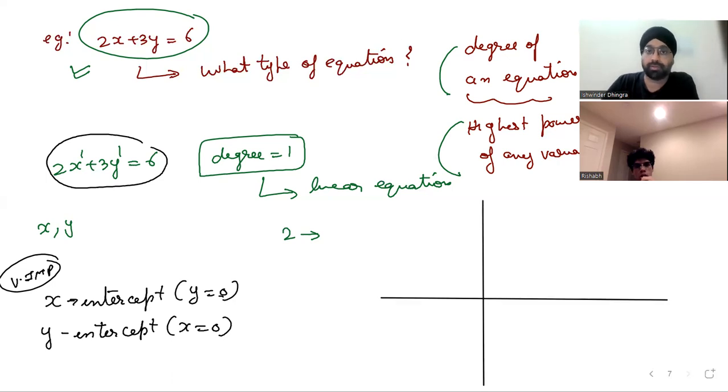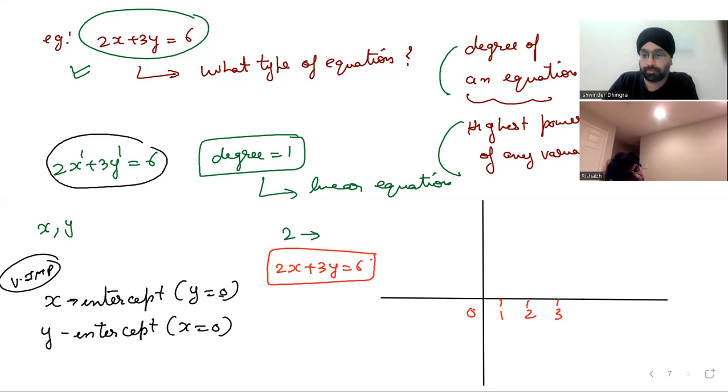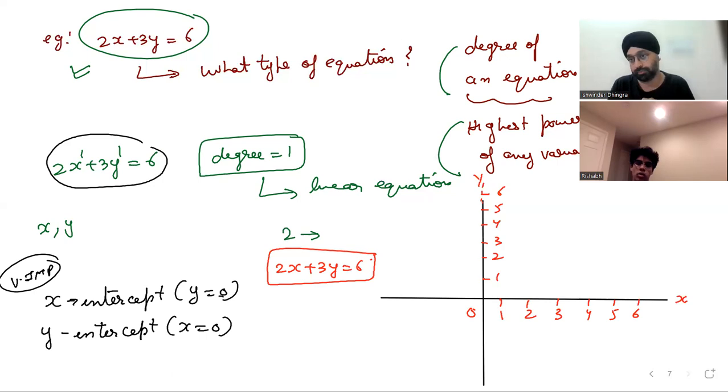Any idea how we can plot this? So you move 2x to the other side, so it becomes 3y equals negative 2x plus 6. Then you divide both sides by 3 and it becomes y equals negative 2 over 3 x plus 2. So it starts at 2 as the y-intercept. Negative 2 over 3 means negative 2 rise over 3 run.